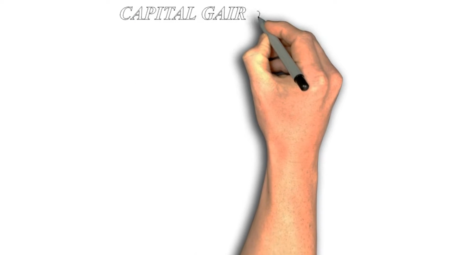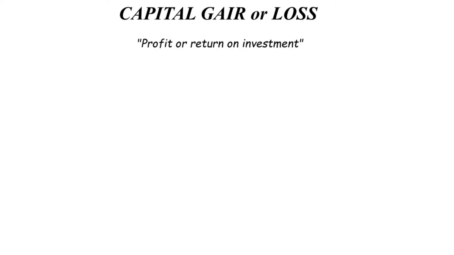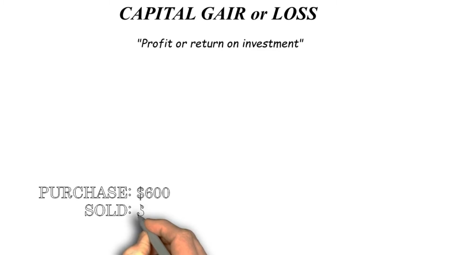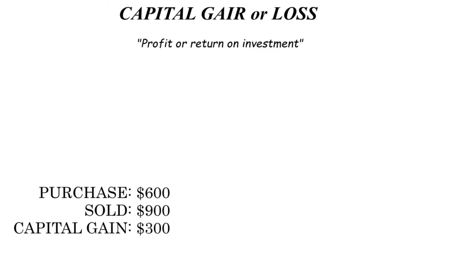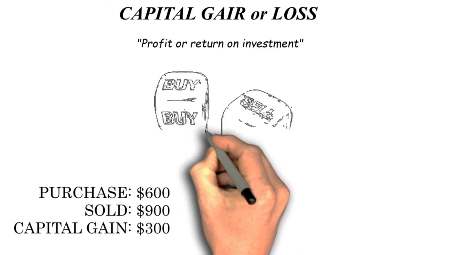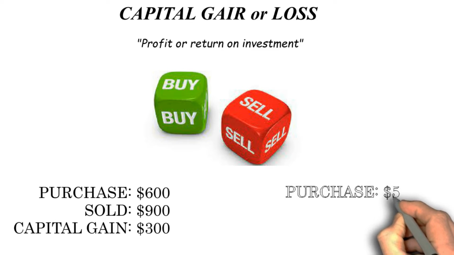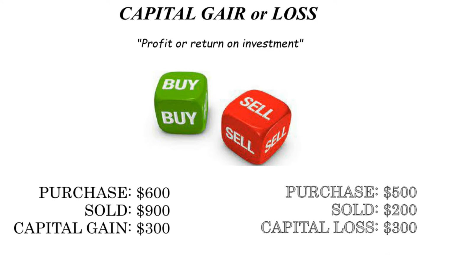Capital gain, or loss. Profit, or return on investment, is referred to as capital gain. For instance, if you purchased a piece of stock for $600 and subsequently sold it for $900, you would have earned a $300 capital gain. A capital loss is calculated similarly. If you purchased a stock for $500 and sold it for $200, your capital loss is $300.